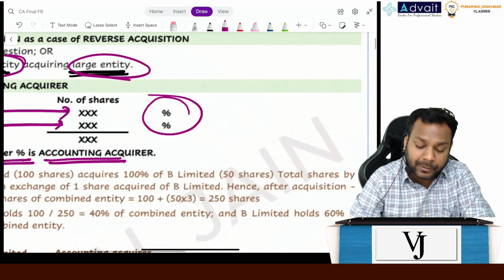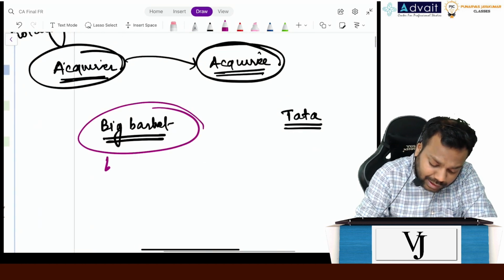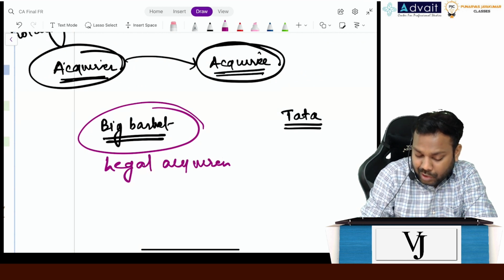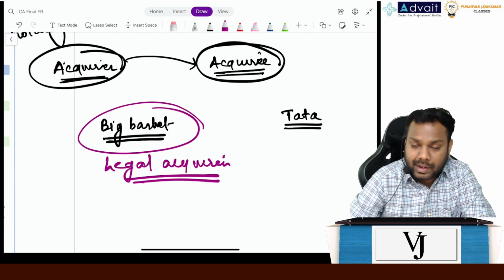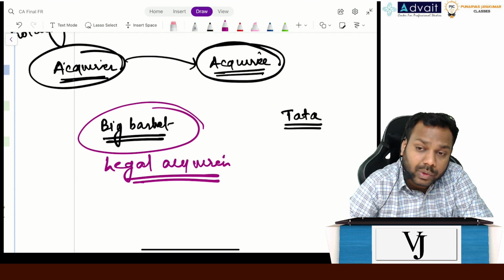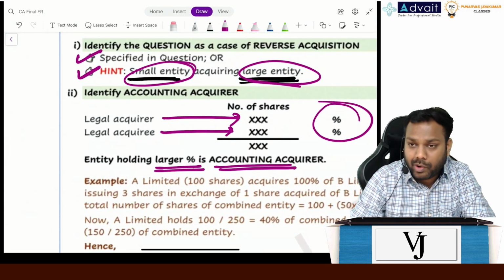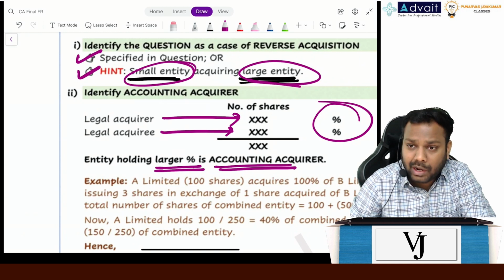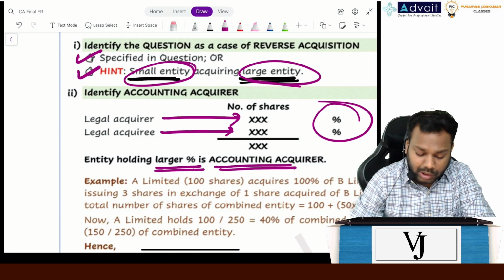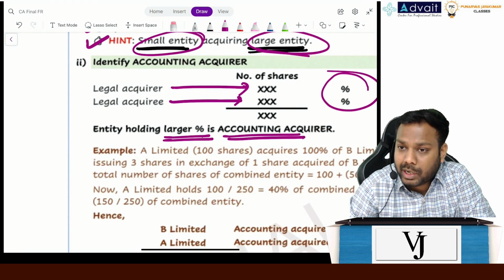In this case, Big Basket is the legal acquirer and Tata is the legal acquiree. But we have to see from an accounting perspective who is the acquirer. Though legally these persons are the acquirer and acquiree and they are holding this many shares, in substance, who is the actual acquirer? The entity holding the larger percentage will be called the accounting acquirer.